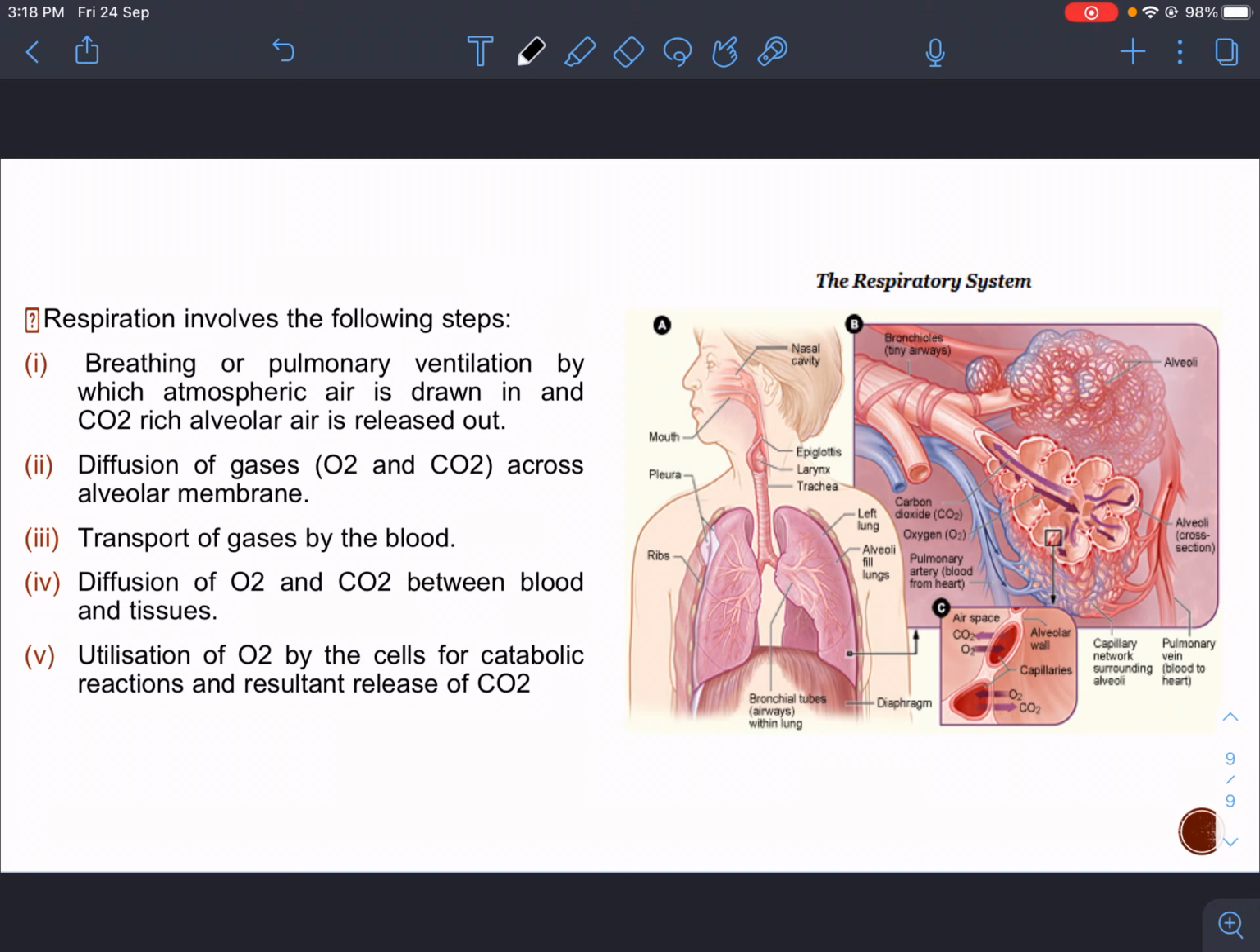Then after bringing oxygen-rich air to the alveoli, diffusion will happen across the alveolar membrane. Then transport of gases will occur by blood. Then diffusion of oxygen and CO2 between blood and tissue will occur. After the alveolar oxygen is exchanged with blood, this blood will transport this oxygen to the tissue, and between blood and tissue, oxygen and CO2 will be exchanged. Oxygen will be taken up by the tissue and CO2 will be released. Utilization of oxygen by the cell for catabolic reaction and the resultant release of CO2.